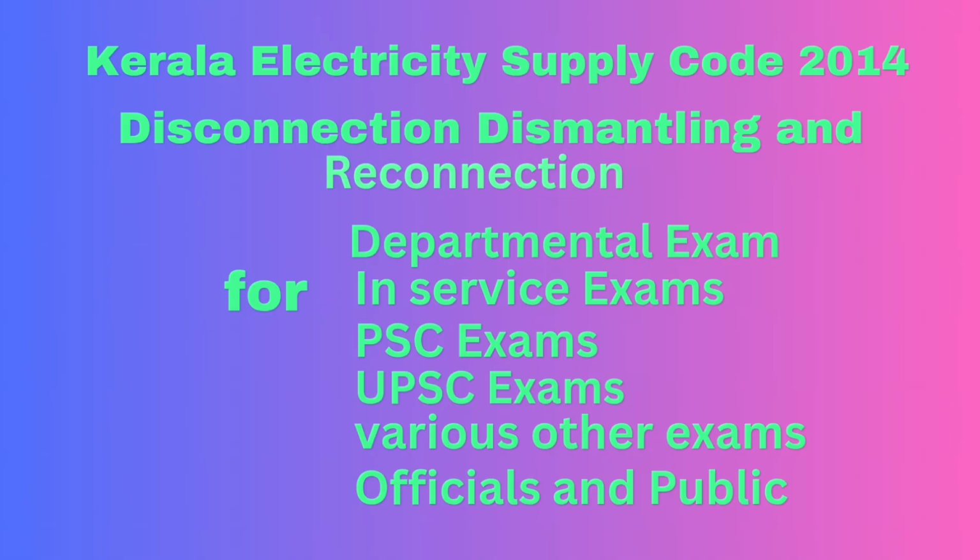Then 2. After such lock-in period, the consumer may apply to the licensee for termination of the agreement with effect from a date which shall be after 30 days from the date of such application.